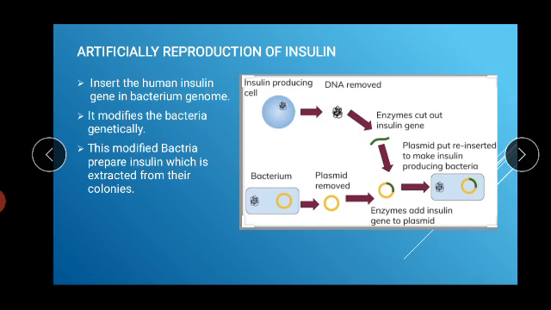We will get the insulin from these bacteria, and we will pack these hormones and send them into the market for selling. Insert the human insulin gene in the bacterium genome. It modifies the bacteria genetically. Yes, this is the genetically modified bacteria. This modified bacteria prepared insulin, which is extracted from their colonies.